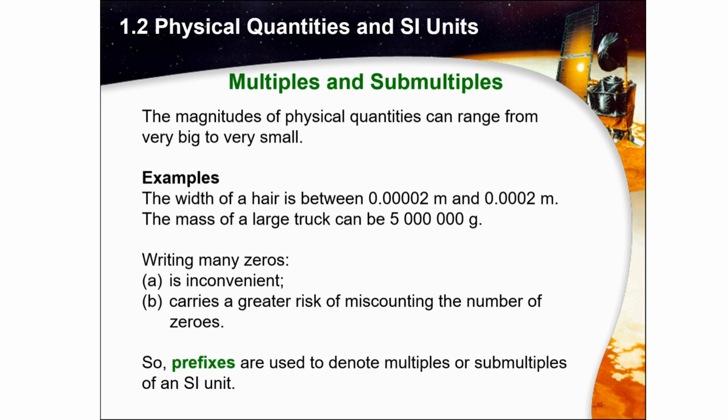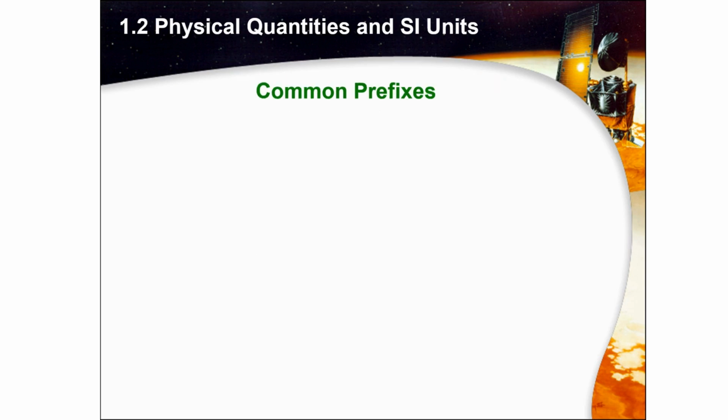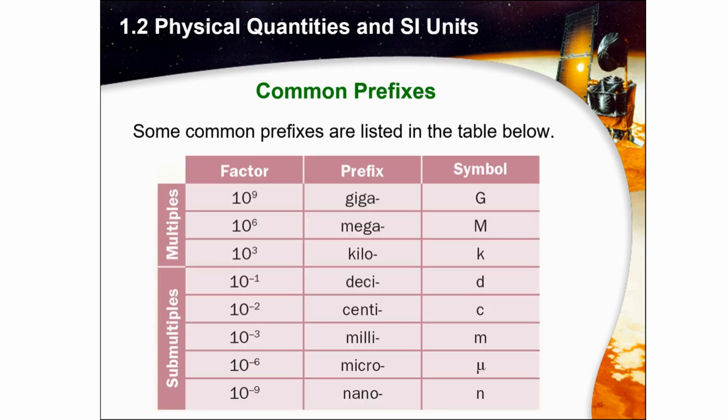So prefixes are used to denote multiples or submultiples of an SI unit. Common prefixes are such. When we write the multiples of 10 to the power of 9, we can use the prefix giga, with the symbol capital G. If we are talking about 10 to the power of 6, we can use mega with the symbol capital M. And then for 10 to the power of 3, we call it kilo, with small k.